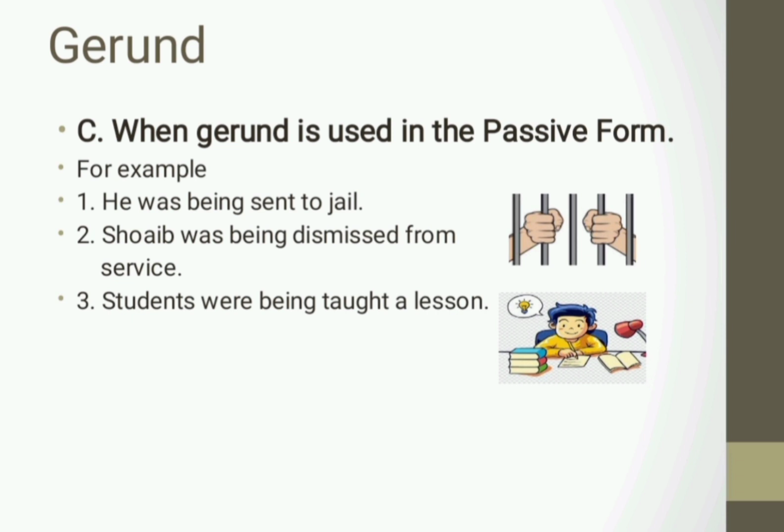Gerund in the possessive case is not used when gerund is used in the passive form. For example, he was being sent to jail. The second example is Shoaib was being dismissed from service. And the third example is students were being taught a lesson.